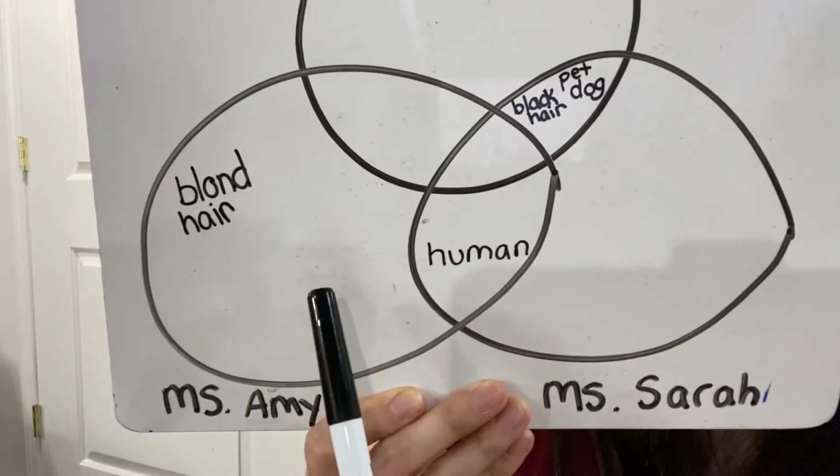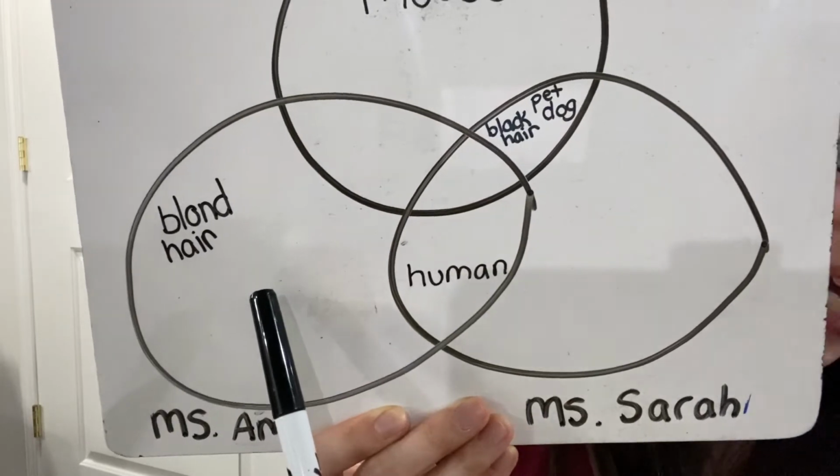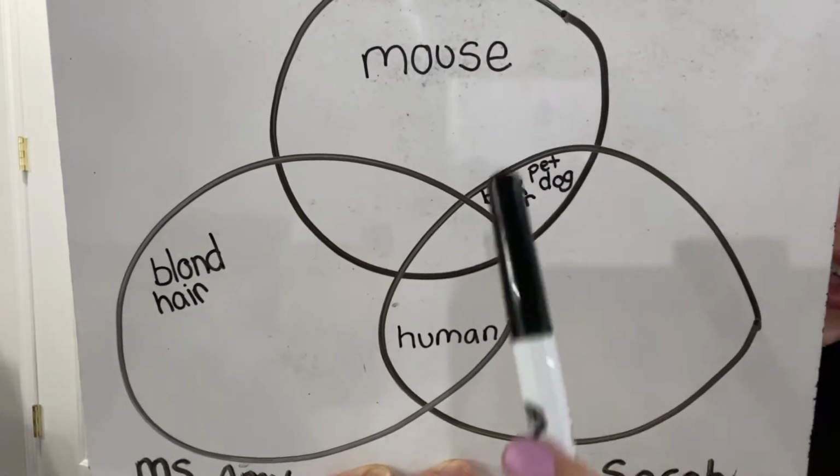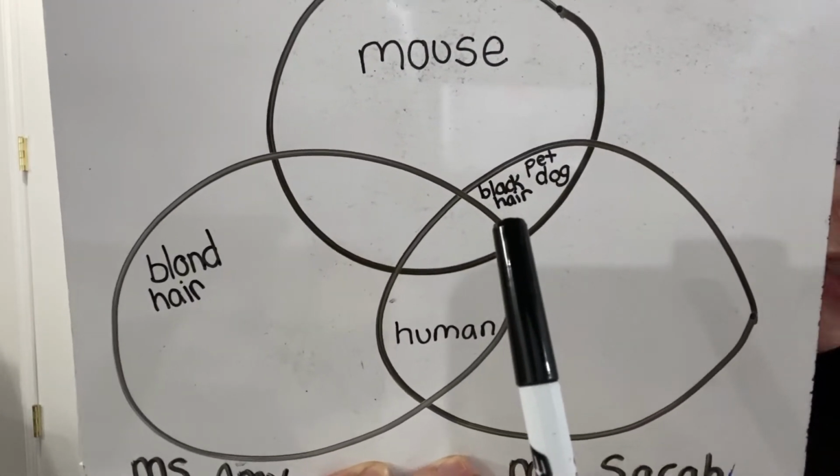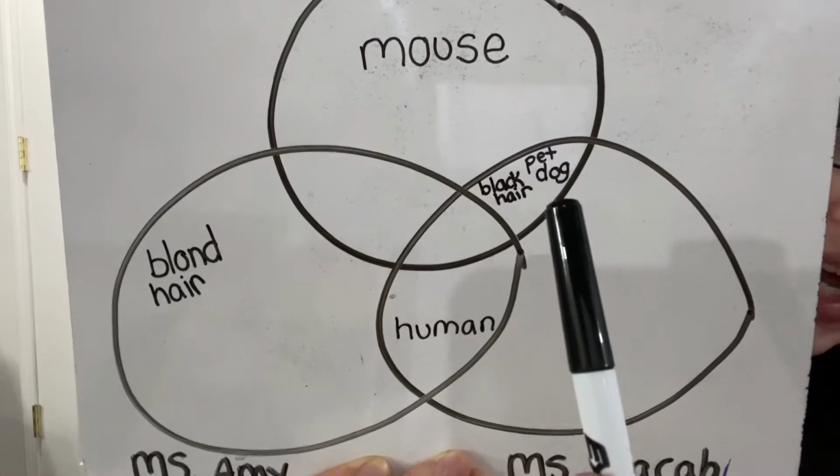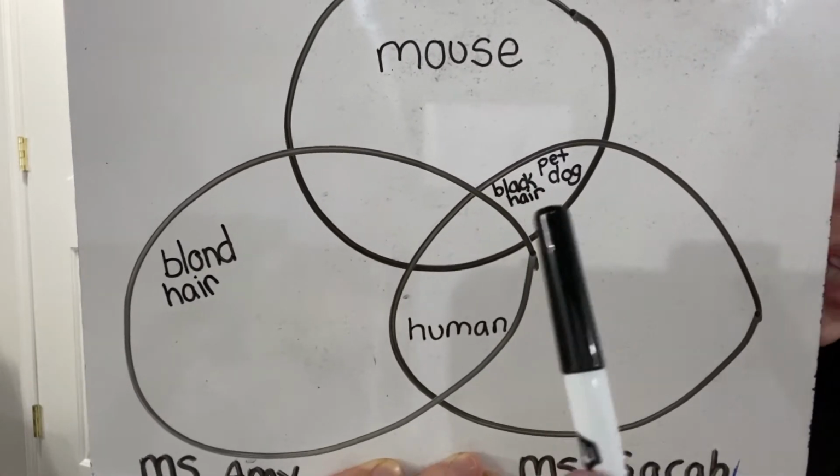In Miss Amy's circle, I wrote the words blonde hair, but in Miss Sarah and Mickey Mouse's circle, I wrote the words black hair. I also wrote the word pet dog because Mickey Mouse and I both have these 2 things in common. The last thing I tried to do was think about something that all 3 of us have in common. And what I came up with was that we all speak English, and then we all wear clothes.